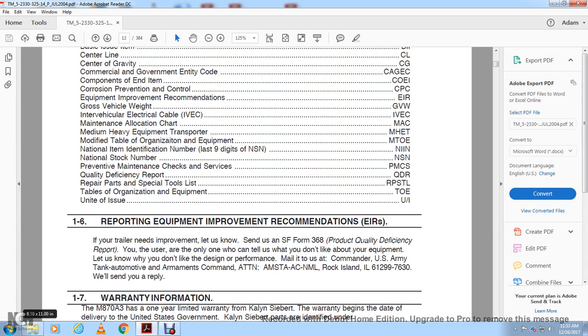1-6, Reporting Equipment Improvement Recommendations. If the trailer needs improvement, let us know. Send us a Standard Form 368, Product Quality Deficiency Report. You, the user, are the only one who can tell us what you like or do not like about your equipment, and why you do not like the design or performance. Mail it to the Commander, U.S. Army Tank-Automotive and Armaments Command, ATTN: AMSTA-AC-NML, Rock Island, Illinois. We will send you a reply.